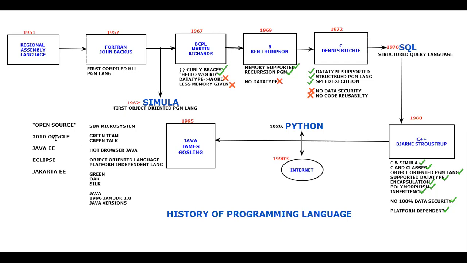It is open source, and from 2010 the Oracle company has taken this. Now the Java Enterprise Edition has been changed. That means it has been taken over by Eclipse, and they have named it Jakarta EE, and again it has become open source. So this is the brief history of the programming language.